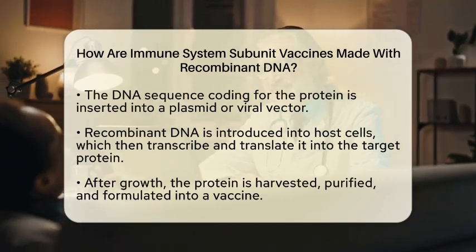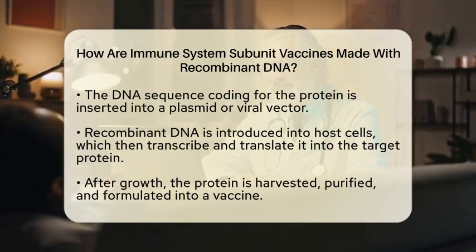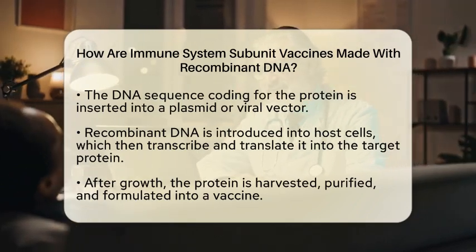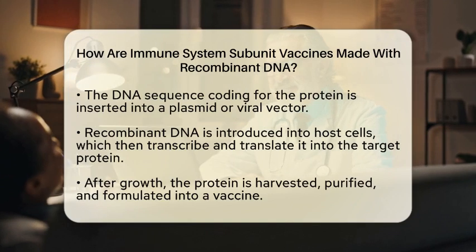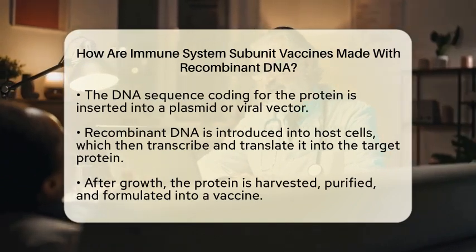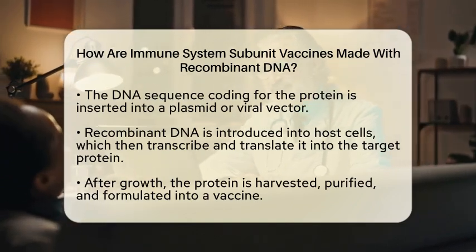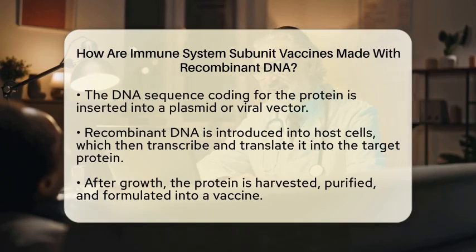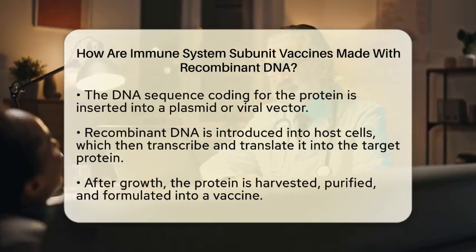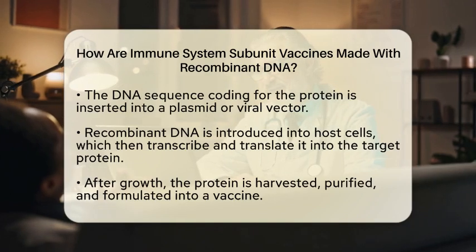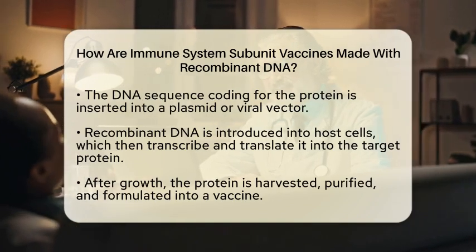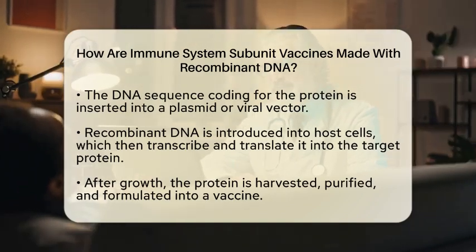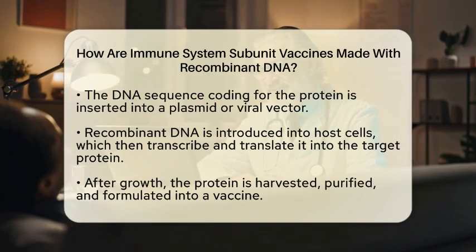The first step in production involves inserting the DNA sequence that codes for the pathogen's protein into a plasmid or viral vector. This recombinant DNA is then introduced into the host cells. The host cells utilize their own machinery to transcribe and translate the gene into the target protein. After a period of growth, the protein is harvested from the culture, purified, and then formulated into a vaccine.